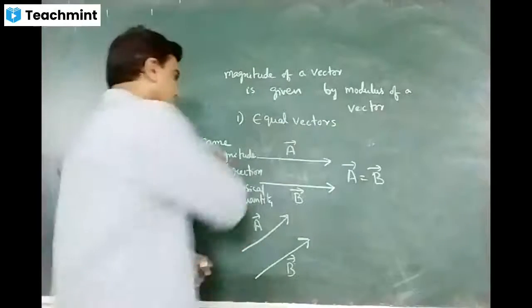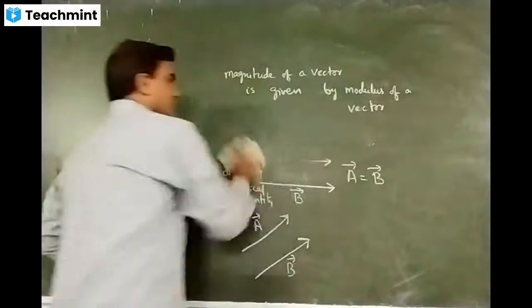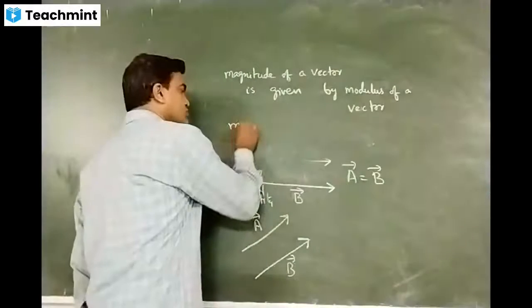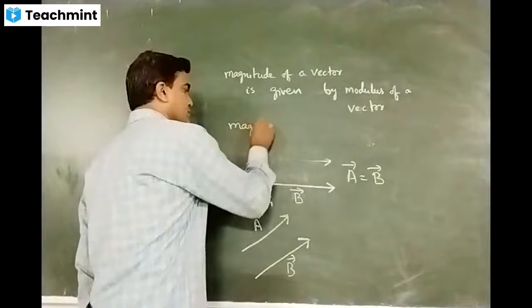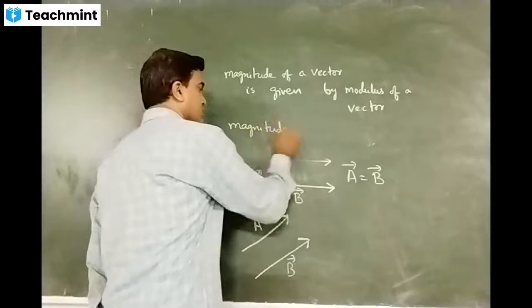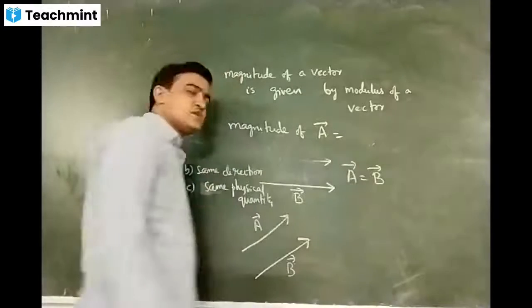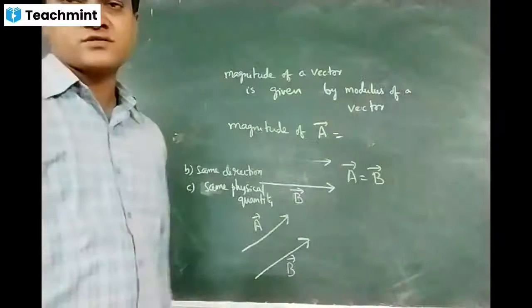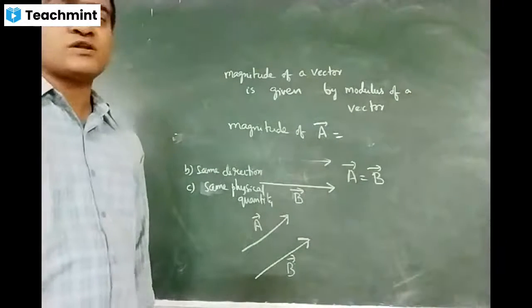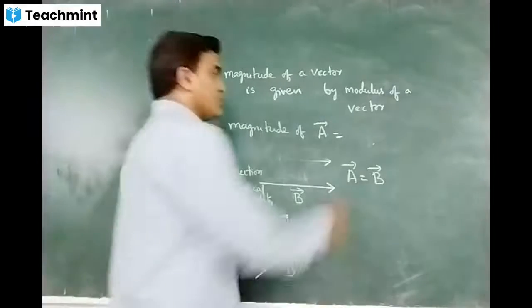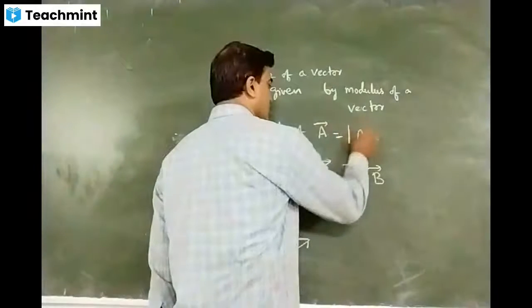Now, for example, magnitude of vector A bar. Magnitude of A bar is equal to, how can I write modulus? What is the symbol of modulus? Two vertical lines, A bar.